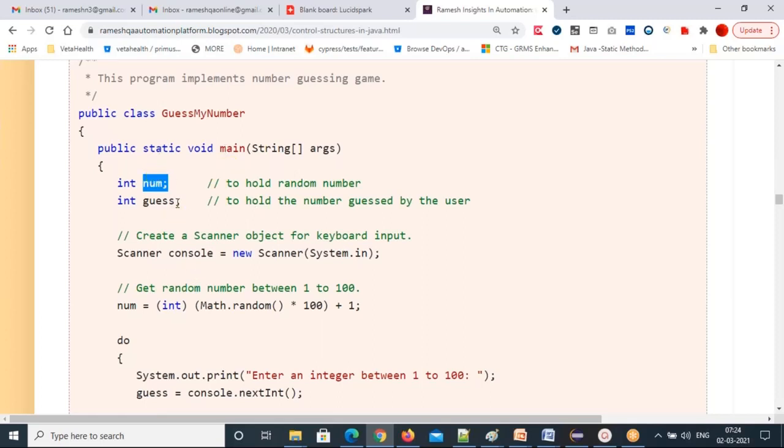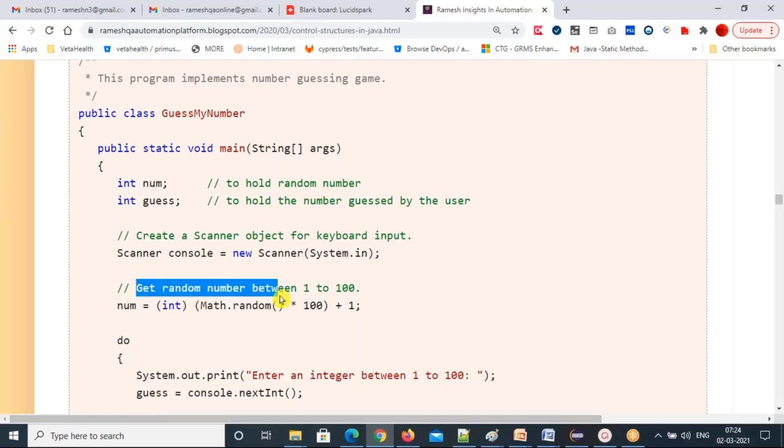If your guess number is not equal to the random number, you keep doing it one more time. First your statements will be executed, then it will check whether your guess number and random number are the same or not. If not the same, keep doing it one more time.